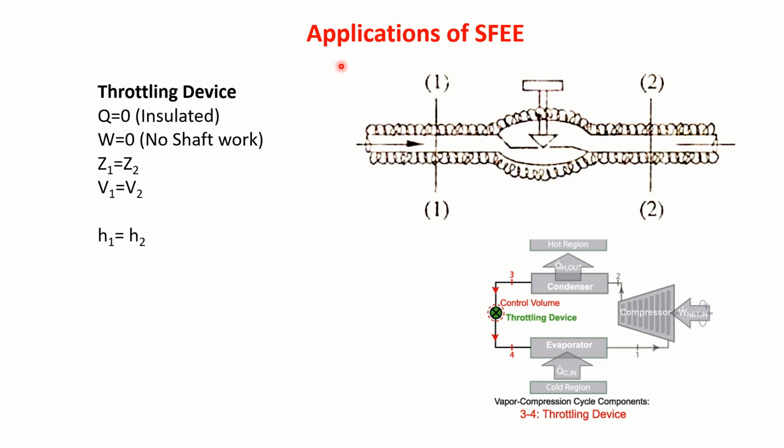Another very important device is the throttling device. Throttling devices are very much in use in air conditioners and refrigerators. Earlier I explained the working of an air conditioner in the beginning. See here, in a refrigeration or air conditioner circuit, you will have a condenser. This is a throttling device. You will have an evaporator, then you will have a compressor.